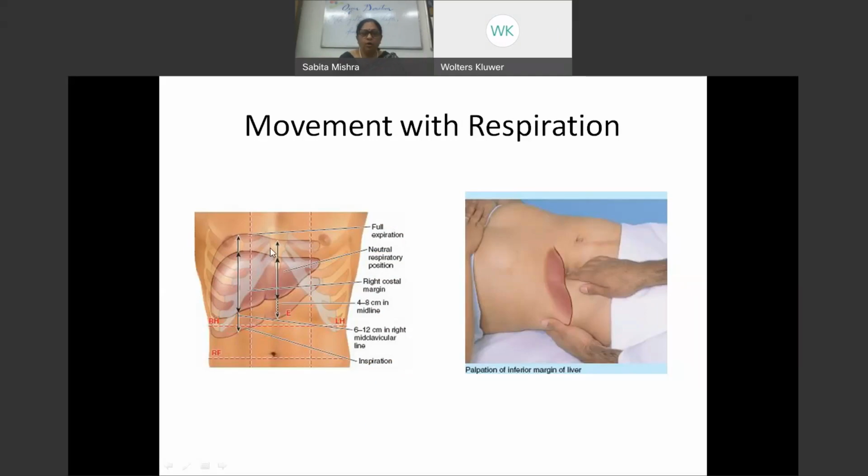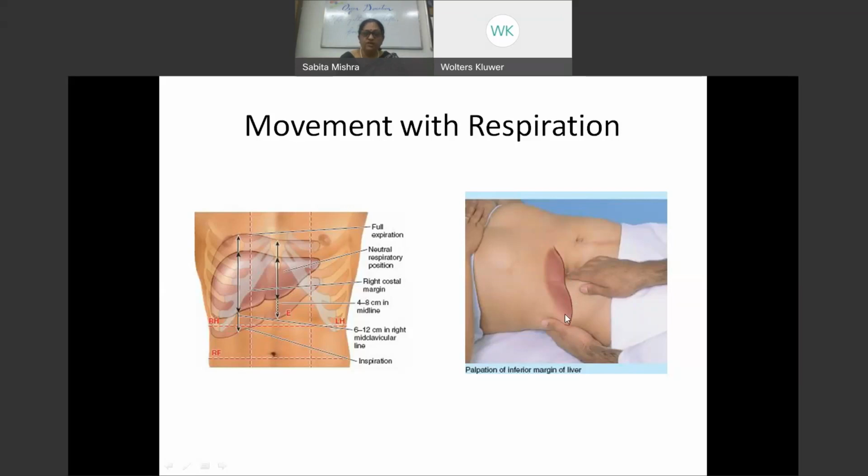When we look at this picture, we see that at the right costal margin it is going 4 to 8 centimeters above in the midline, and in the mid-clavicular line it goes almost 6 to 12 centimeters above. So one can palpate the liver in inspiration: tell the person to have a deep breath, keep one hand behind the right flank, and then palpate the costal margin to feel this inferior border.